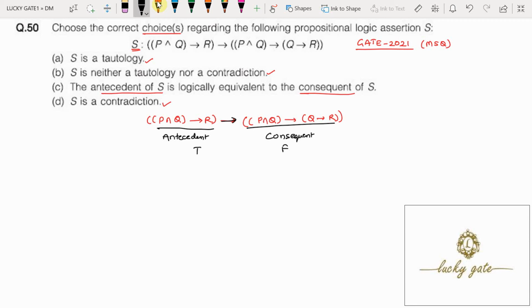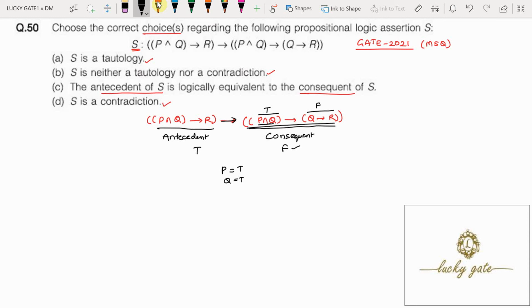Now how to prove it? In order to prove it is not a tautology, observe the consequent: (P ∧ Q) → (Q → R). For the consequent truth value to be false, again in the consequent we have antecedent P and Q, and consequent Q implies R. This should be true, and this should be false. For P and Q to be true, P should be true and Q should be true. If both are true, then only it is true. So we got the truth values: P is true, Q is true.